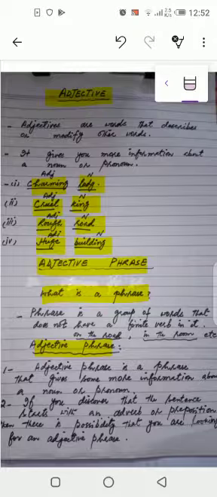Today we are going to discuss the adjectives and the adjective phrase. Students, as you know very well, adjective is the part of speech, and these are the words that describe or modify other words. In simple words, girls, we say that adjectives are the words that give you some more information about a noun or a pronoun.